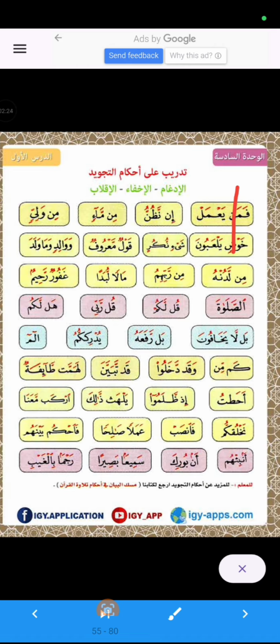And also here is in naudunnu. So noon sakin is followed by noon. So here will be also idgham. There are 2 types of idgham.